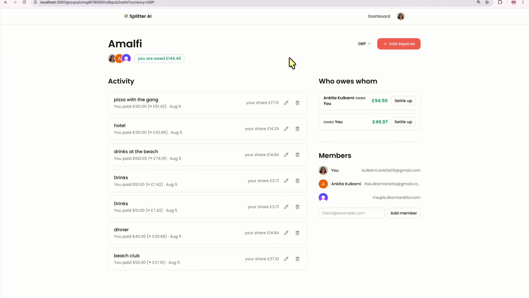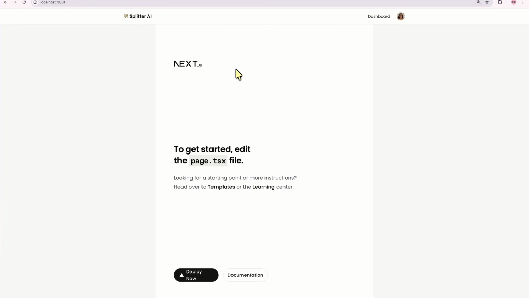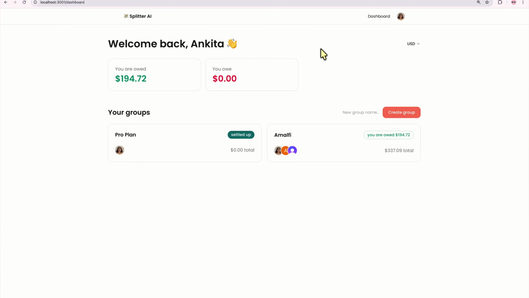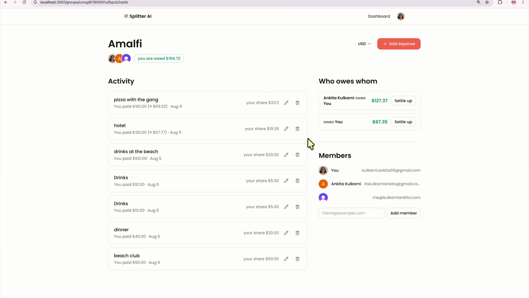All right, so now if we head back to our application, you can already see it is coming along really well. We don't have a landing page yet, but we do have a lot of the group pages and the add expense feature already done. So now let's just go ahead and add more UI elements to it. I know that you could have also done it the other way, like added shadcn components in the beginning, and then later on just gone ahead with updating the logic and whatnot. It's fine, to be honest. I personally prefer working on the logic first and updating the UI elements later, but it's totally up to you.